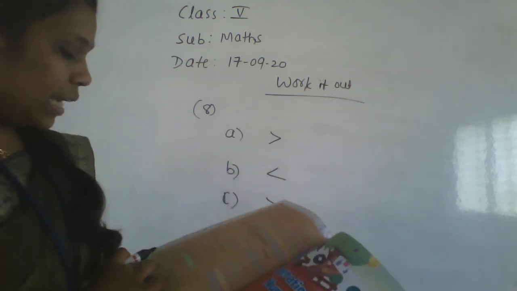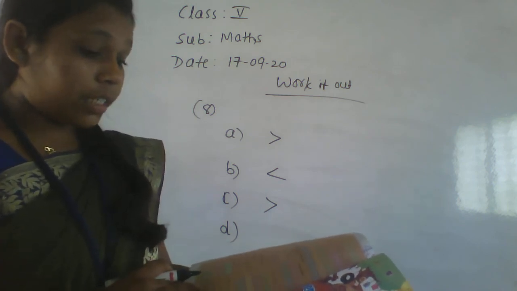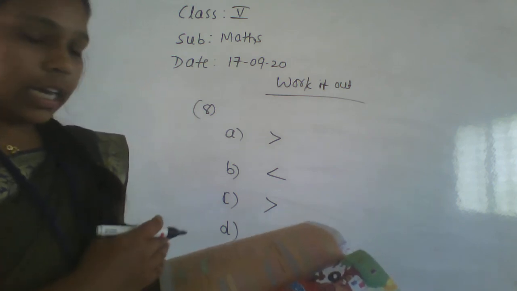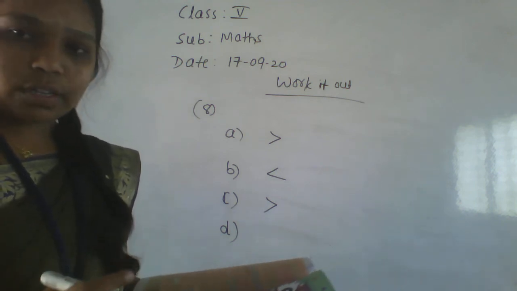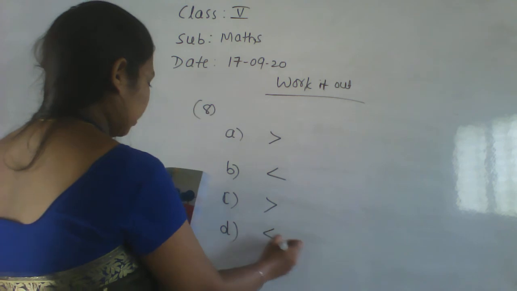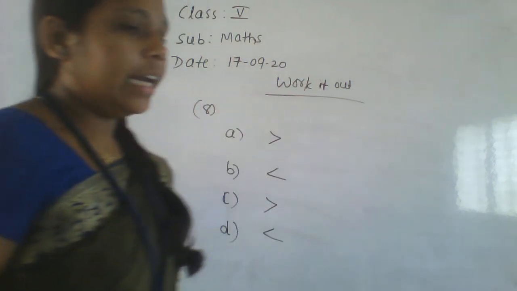Next, 50 crore 34 lakh 12,199. Here 67 crore is there. Here 50 crore, 67 crore. Which one is the greater? 67 crore is the greater. So write it like this. Okay, so these are the answers for the 8th question.